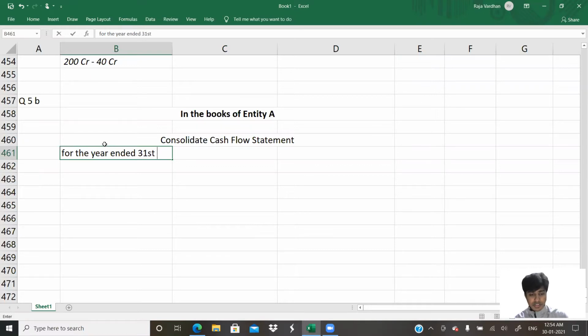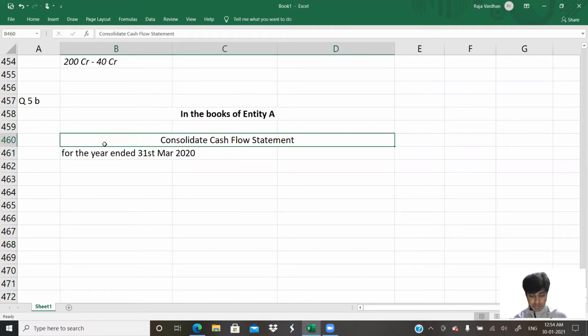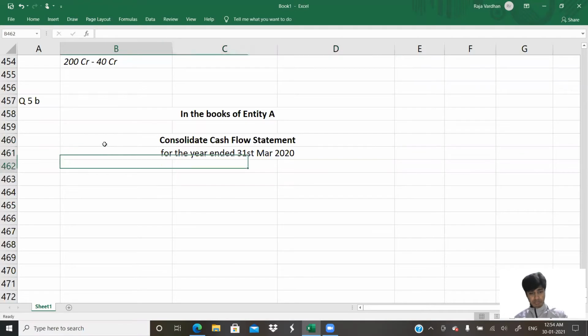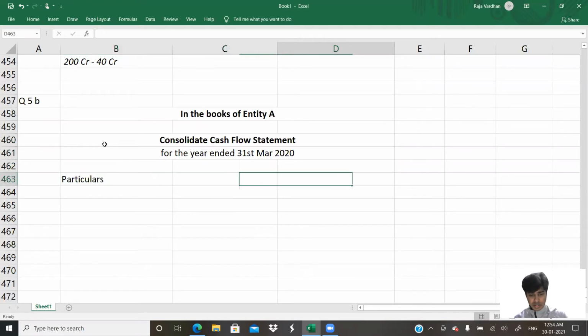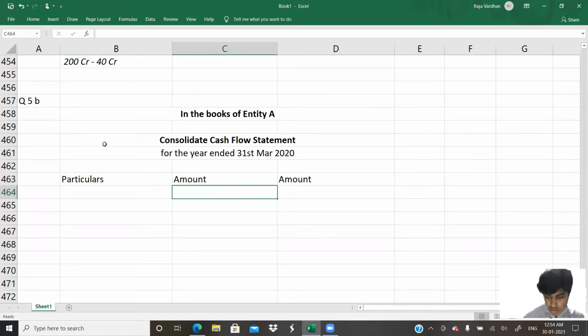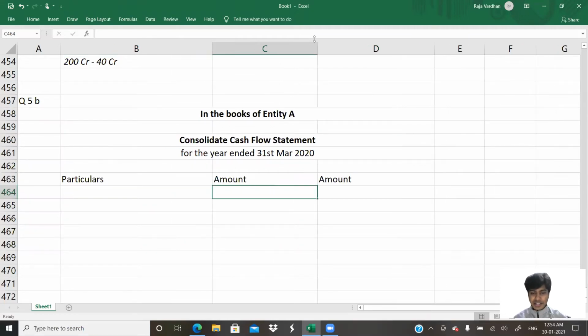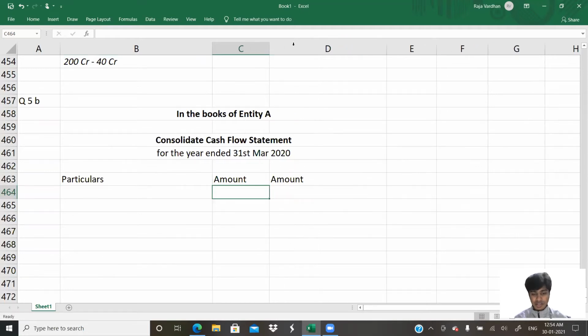Year ended 31st March 2020. This is expected out of us. We'll have the columns like particulars, and amount columns. We can have two amount columns, one inner amount column and one outer amount column. Perfect. That would do. So if you people can recall, the cash flow statement is a similar way of writing your cash book in the form of a statement, little differently.